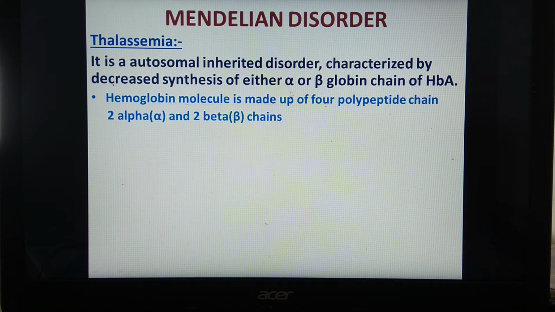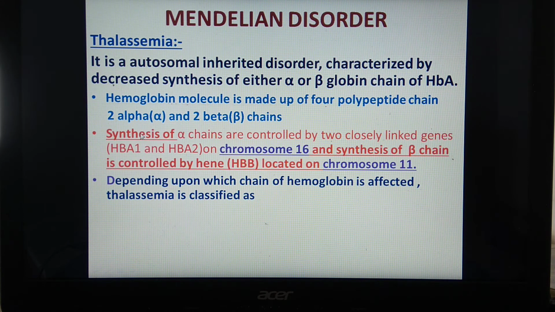If decreased synthesis of the alpha chain is there, it will be alpha thalassemia. If decreased synthesis of the beta globin chain is there, it will be beta thalassemia. So I think it's clear for you. Thalassemia is an autosomal inherited disorder related with decreased synthesis of hemoglobin. Now see, the synthesis of alpha chains is controlled by 2 closely linked genes. Which are these genes? HBA1 and HBA2.